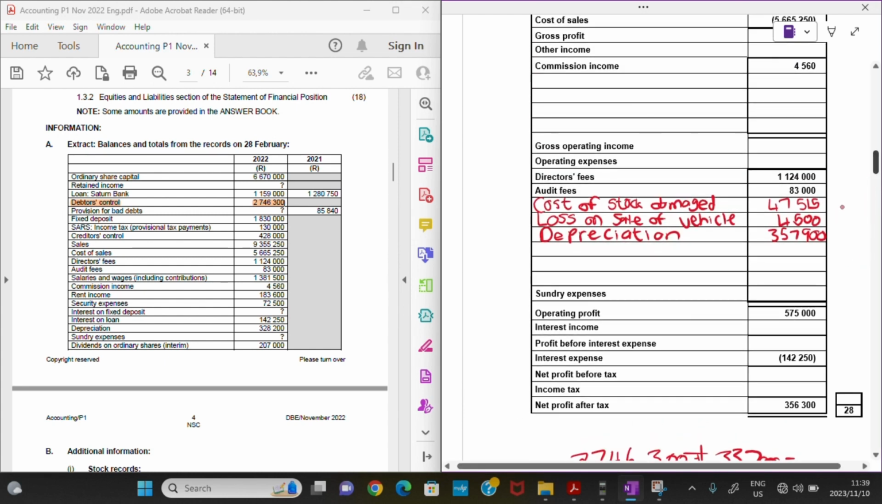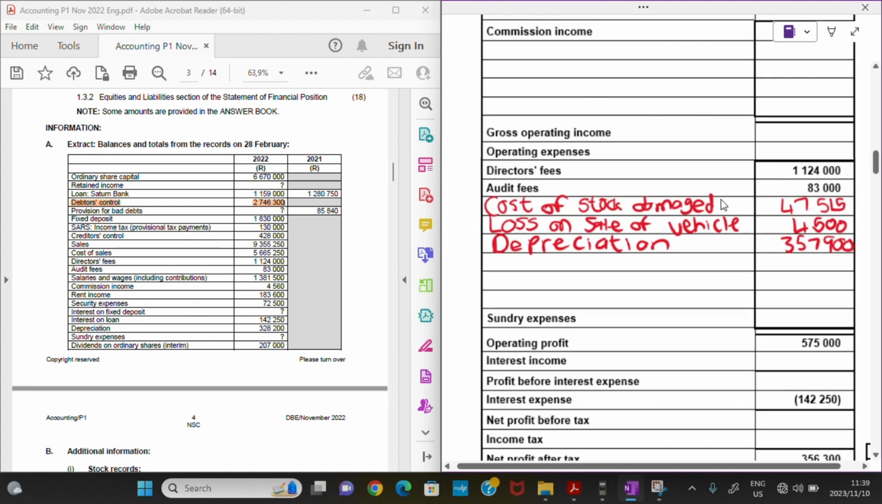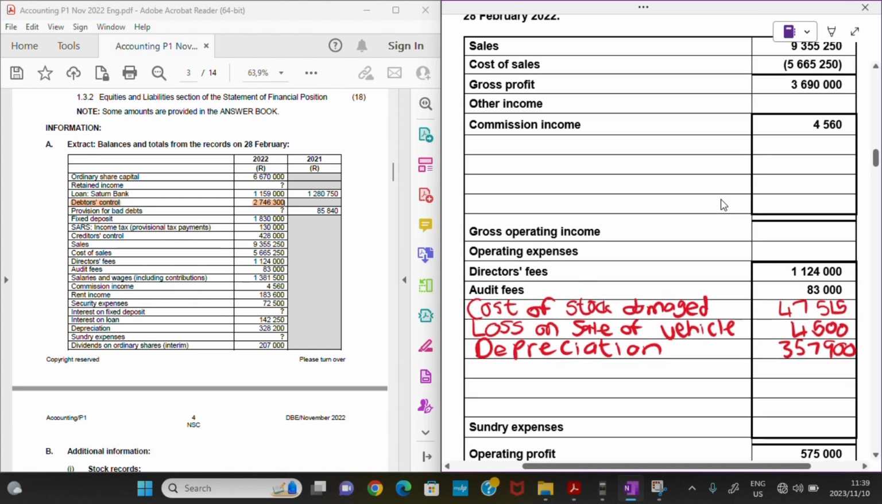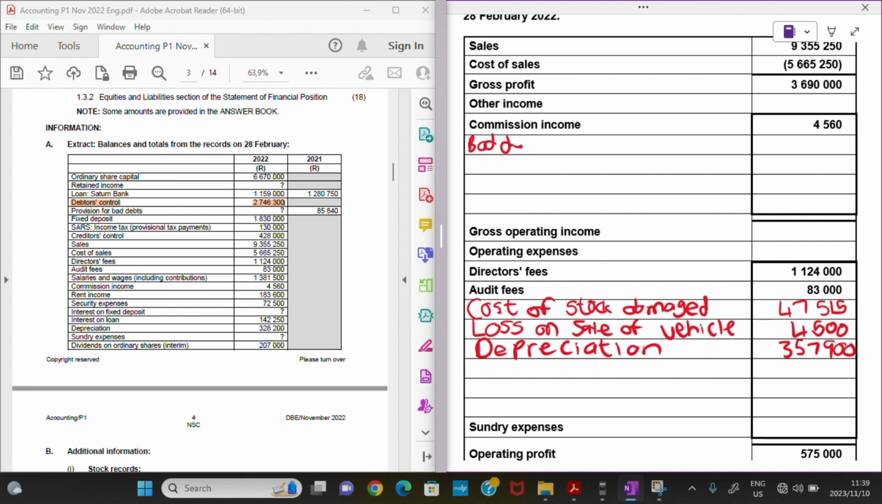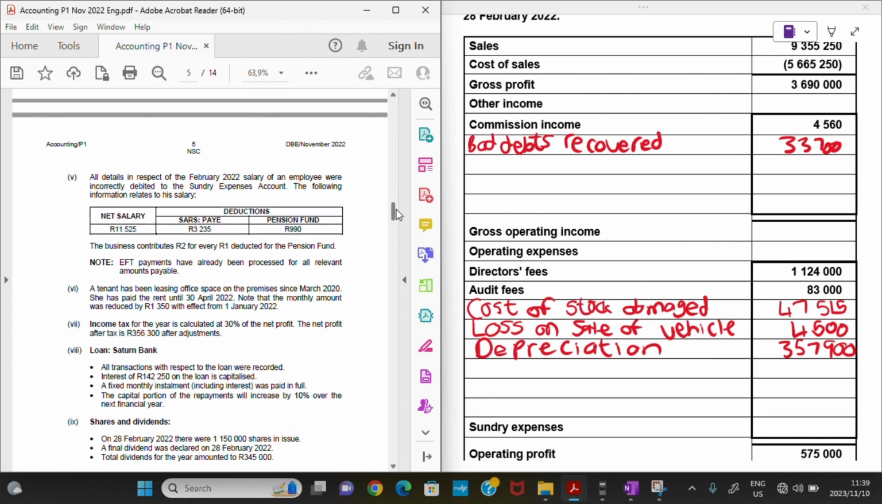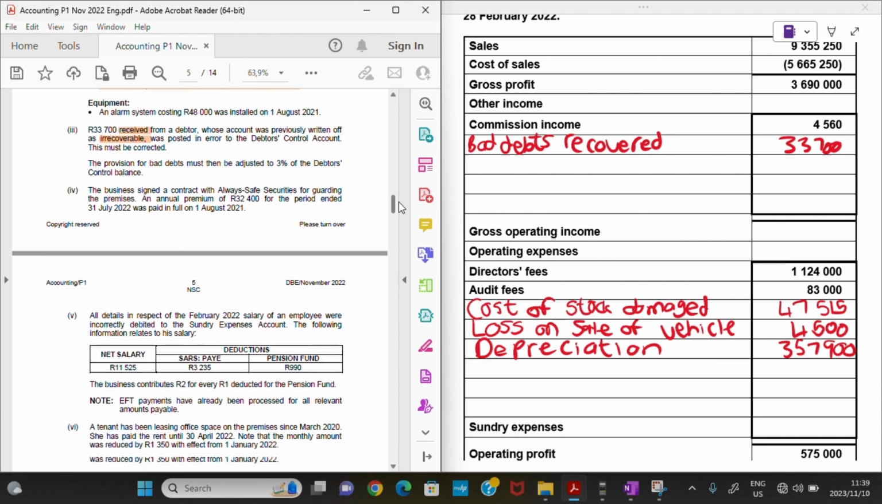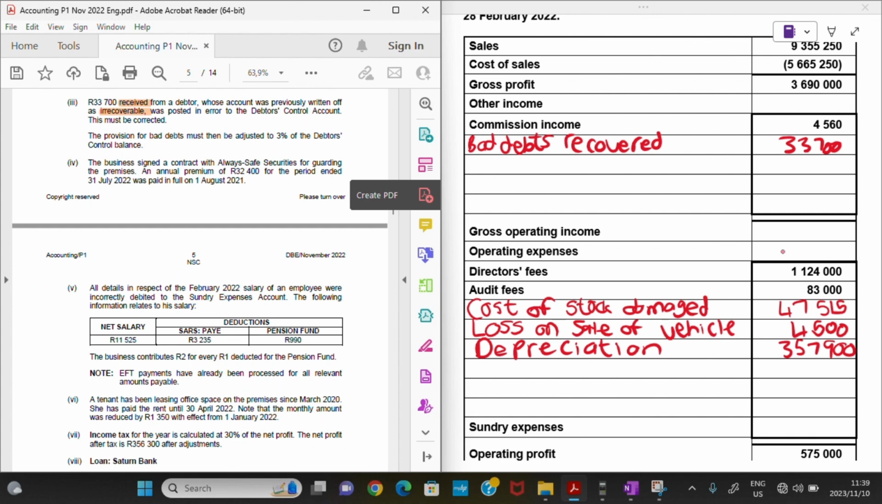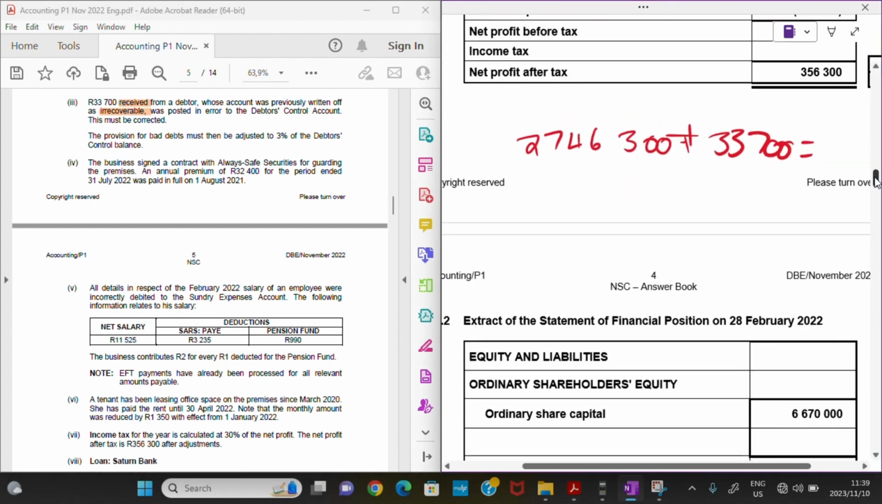Then number two, to fix that mistake, we are going to take it now to the other income category, and we are going to record it. Let me just enlarge the screen. We are going to record it now as bad debts recovered, right? So bad debts recovered, actually for 33,700. But then let's see, let me just put it back here. Okay, so we have bad debts recovered.